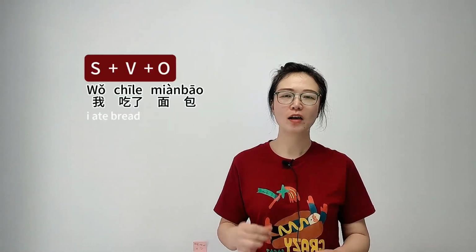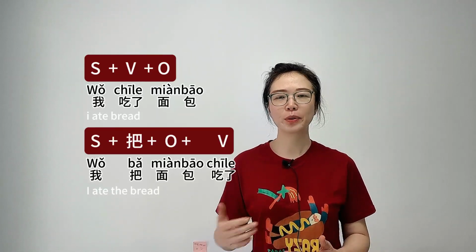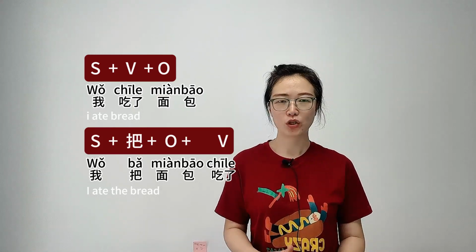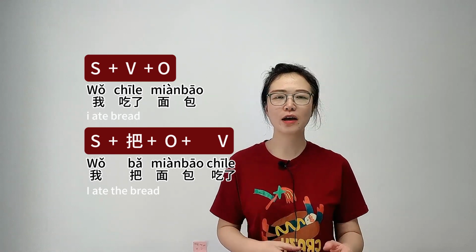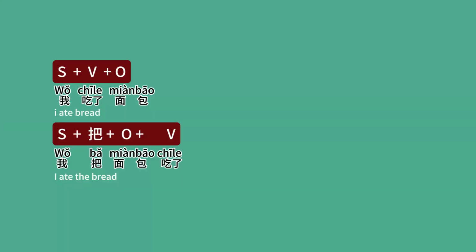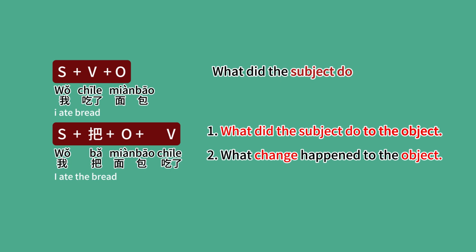We have to know, even though I could clearly say 我吃了面包 with the SVO sentence structure, Chinese people still prefer to say 我把面包吃了. The 把 sentence structure is used because the speaker wants to emphasize a different aspect of the sentence. In these two sentence structures, the SVO structure emphasizes what the subject did, and the 把 sentence emphasizes what the subject did to the object, and what change happened to the object.